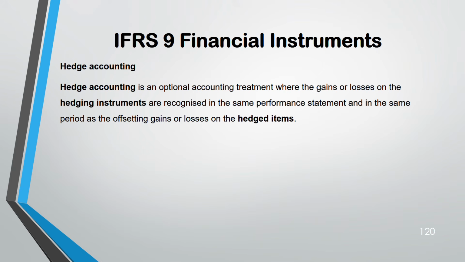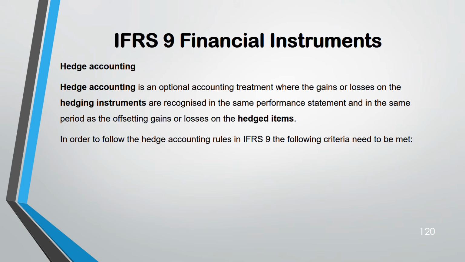That means any gain or loss in the hedging instrument will be offset by gain or loss on the hedged item. See, it's opposite. If you are making a gain in the hedging instrument, you're going to have a loss in the hedged item. That's how it's offset. You cannot have gain in 2 places and loss in the 2 places. One has to be gain, the other one has to be loss. Basically, it's offsetting gains and losses of each other. That is known as hedge accounting.